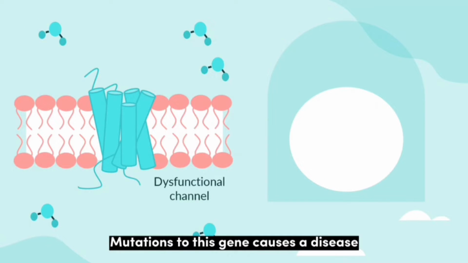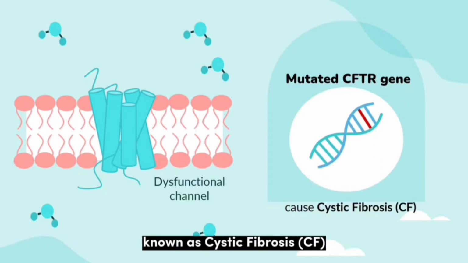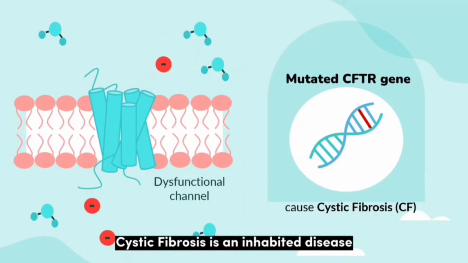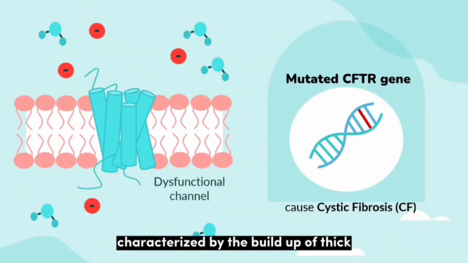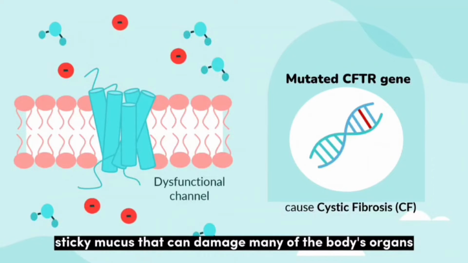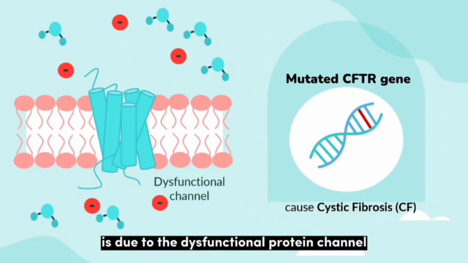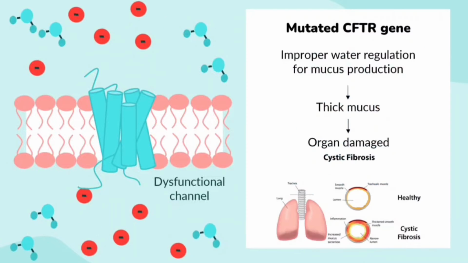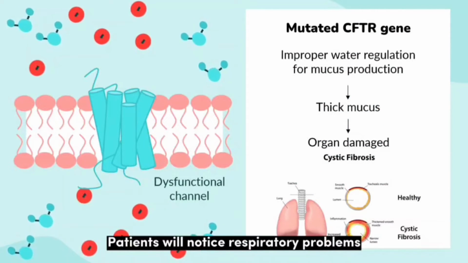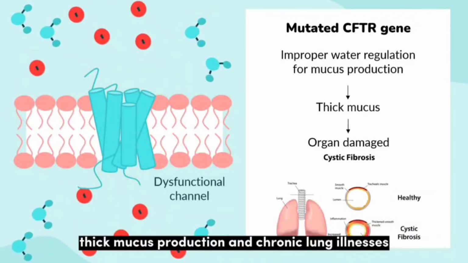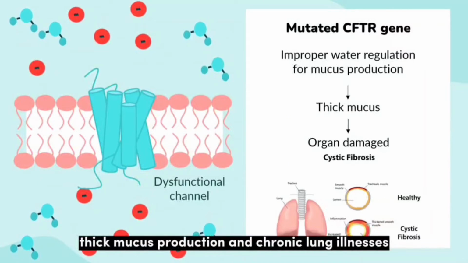Mutations in this gene cause a disease known as cystic fibrosis. Cystic fibrosis is an inherited disease characterized by the buildup of thick, sticky mucus that can damage many of the body's organs. The thick mucus is due to the dysfunctional protein channel, causing improper regulation of water for mucus production. Patients would notice respiratory problems, thick mucus production, and chronic lung illnesses.